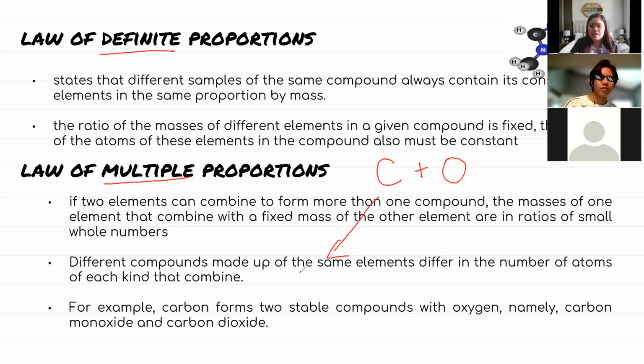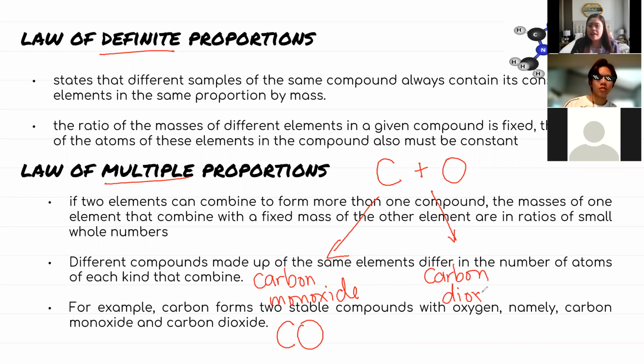Pwede siya class mag-result into carbon monoxide. Pero carbon monoxide is just one carbon and one oxygen. Pero the same elements can still combine, but this time it will form another compound. Example, carbon dioxide. But sa carbon dioxide, we need one carbon and two oxygen.